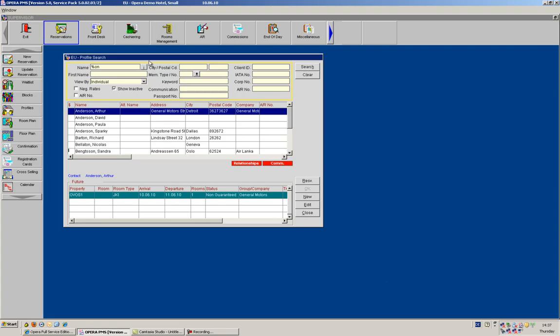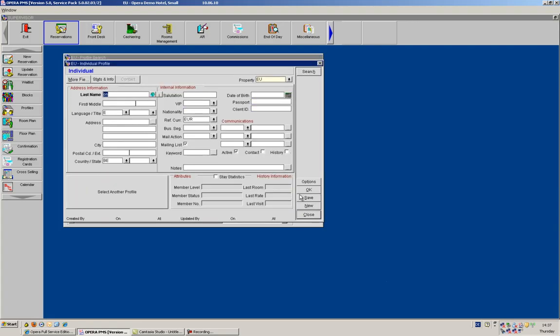If when I'm searching I do not find the profile that I require, then I can go to New, either by clicking on New, or I can use a combination of Alt and the underlined letter, and this will also go to New. We start off with putting in the address information of our guest, and then after that we will also put in the internal information regarding this client, and this can all be used for creating reservations at a later stage.